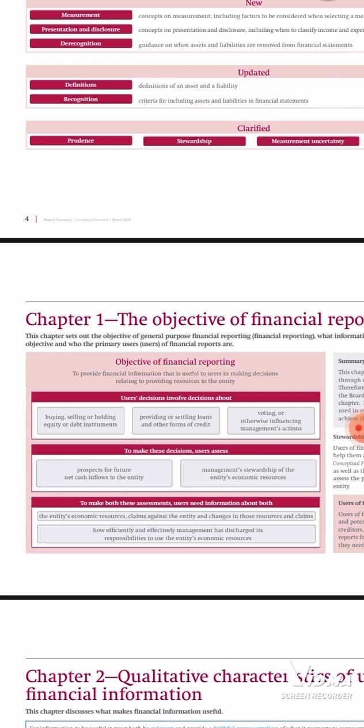We have different users of financial information, to mention but a few: lenders, investors, the government, and managers. All those people need the financial reporting, and they use it to make their own decisions. So that's the major objective of financial reporting.